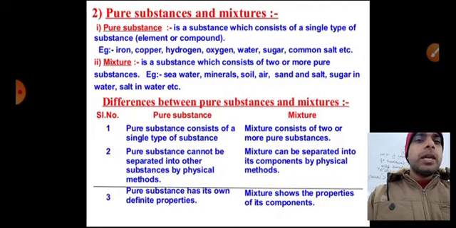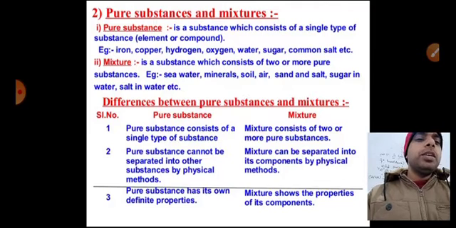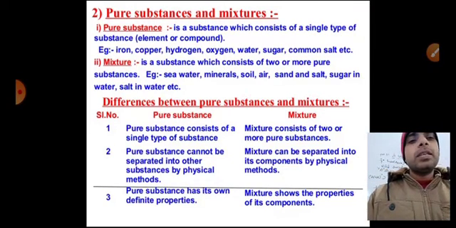Okay, so this is a video for class 9, and in this video, we are going to discuss the mixture and the pure substance. As you can see, if I talk about mixtures, there are various types: homogeneous mixture and heterogeneous mixture. And a pure substance is a substance which is made up of one type of substance, one type of element or compound.